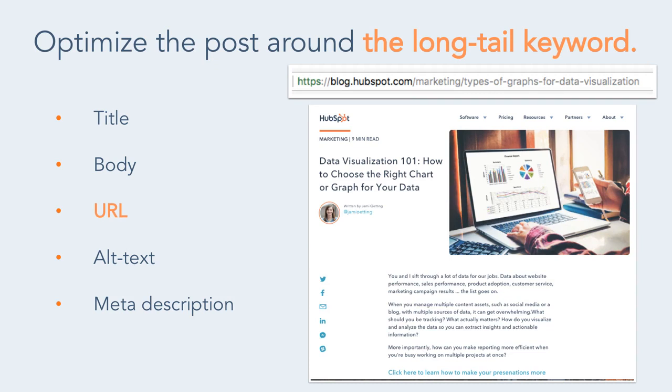The URL of your blog post should make it easy for your visitors to understand the structure of your website and the content that they're about to see. Search engines favor web page URLs that make it easier for them and website visitors to understand the content that's on the page. What if there's a specific article that you want to read, like the data visualization example? Its URL structure denotes that it's an article from the marketing section of the blog and that it's on the topic of data visualization. The URL doesn't have to match the title of the blog exactly.